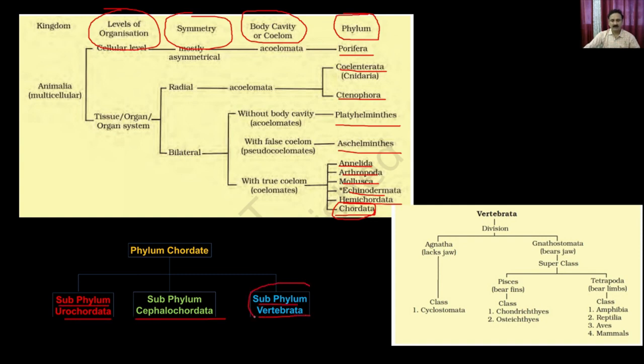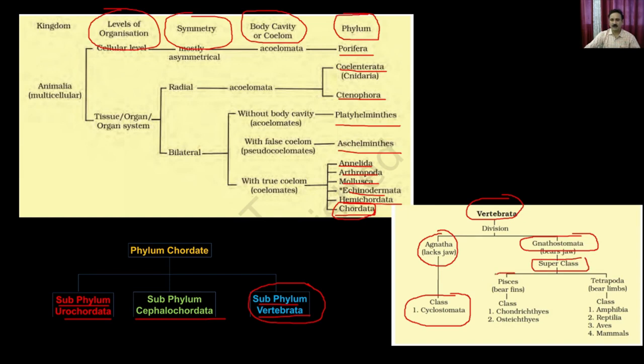The subphylum Vertebrata also has diversified types of animals, and that's how it is divided into two divisions. One is called Agnatha, which lacks the jaw, and the other is Gnathostomata, which bears the jaw. The Agnatha are classified further into the class Cyclostomata, whereas the Gnathostomata are divided into two superclasses.